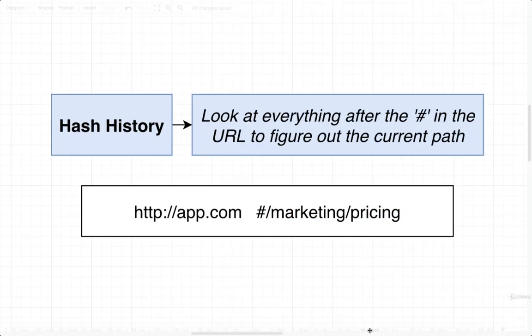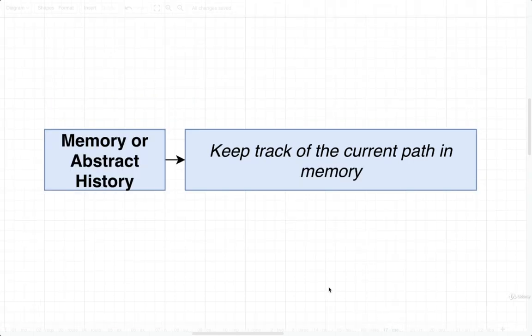The next kind of very common history is called hash history. We're not going to use this inside of our application, so we're just going to skip over it for now. And then finally, there's another kind of history object that is called memory history in React Router, and it's referred to as abstract history inside of Vue Router. This is a history object that stores the current path that a user is visiting inside of memory, or essentially inside of your code. So there's no kind of visual indication of what path a user is visiting. Abstract or memory history is not going to use the address in the address bar in any way to figure out what the user is currently visiting inside of your app.